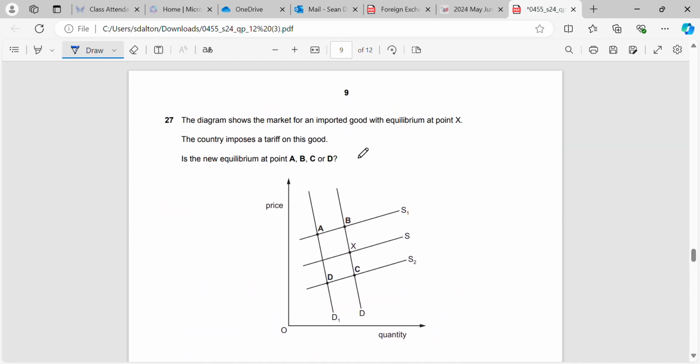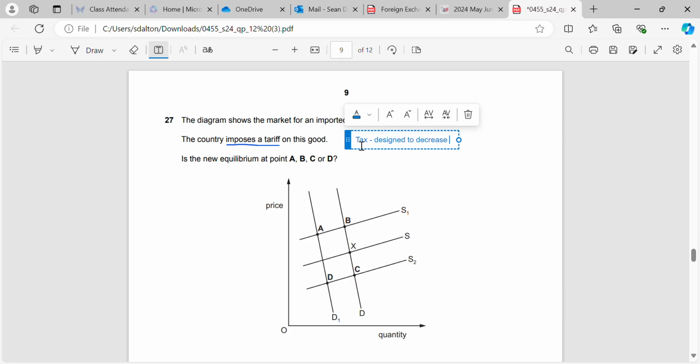The diagram shows the market for an imported good with equilibrium at point X. A country imposes a tariff on this good. What is the new equilibrium point? So first of all, what's a tariff? A tariff is a tax, and it's designed to decrease the number of imports. So when we put a tax on a product, we know what does that do?